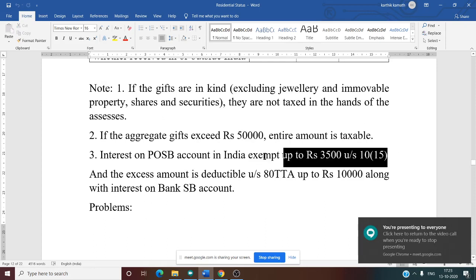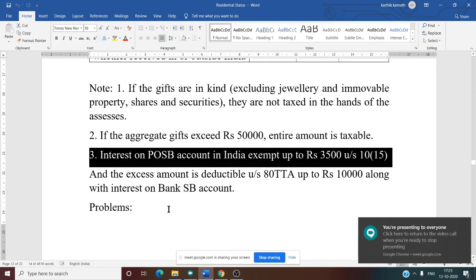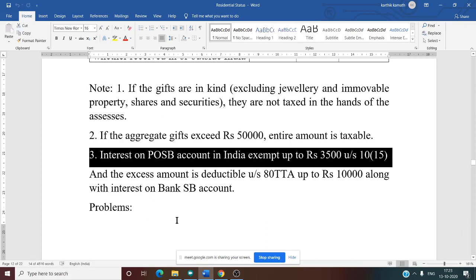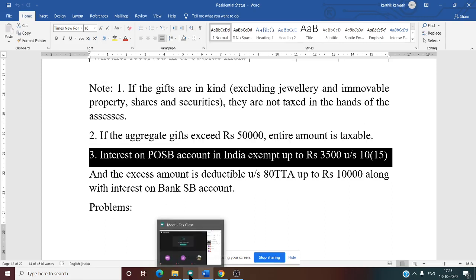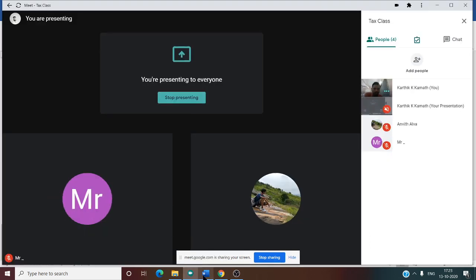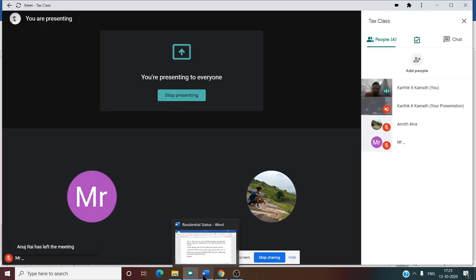Next, interest on post office savings bank account in India is exempt up to 3,500. I told you there is taxability for interest on post office savings bank account, but it is exempt up to 3,500 for a single account holder.